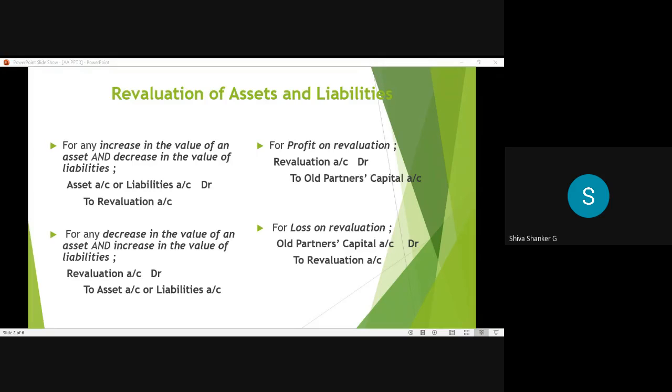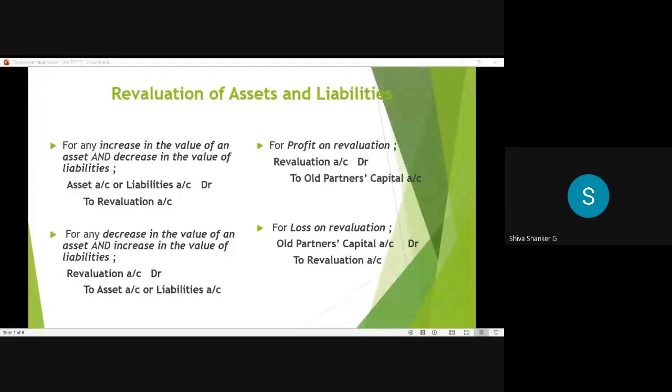Suppose revaluation account shows a debit balance. Debit balance means if expense or loss is more, then which side do we get the balance? Obviously, credit side. So that credit side balance is loss. So revaluation account is to be credited at the time of loss on revaluation.